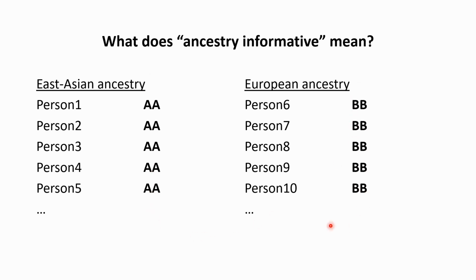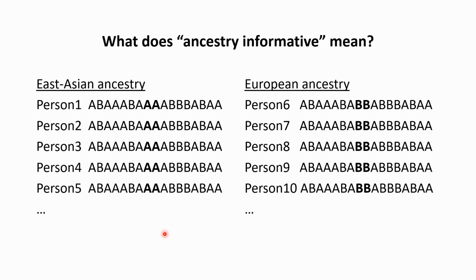So you see absolutely no overlap. That's why it's ancestry informative. If you see in this particular place an AA, you know that this is coming from a person of East Asian ancestry. Of course, all the other nearly 3 billion bases are exactly the same between these two people, or these 10 people for that matter.